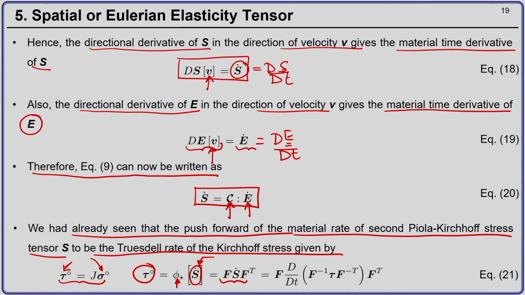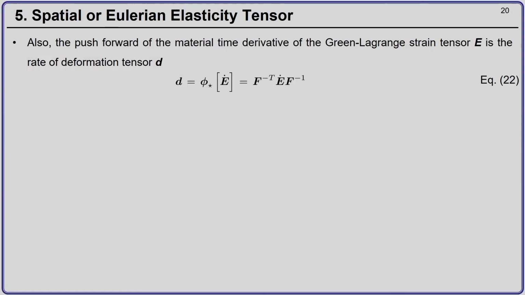So, now we also had seen the push forward of the material time derivative. The material time derivative of the Green-Lagrange strain tensor is nothing but the rate of deformation tensor d.